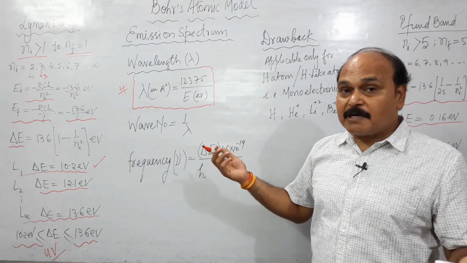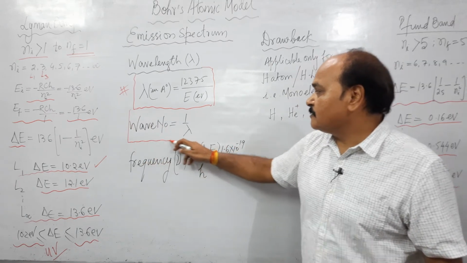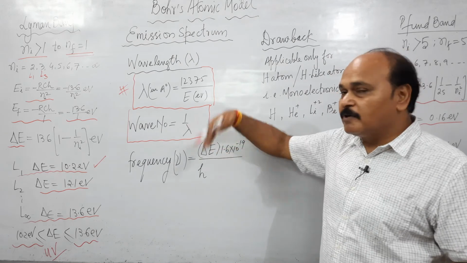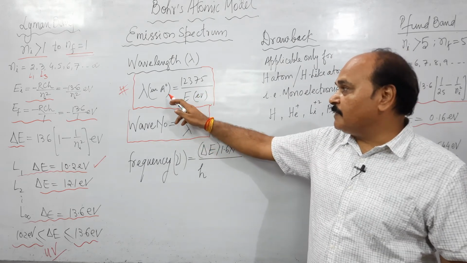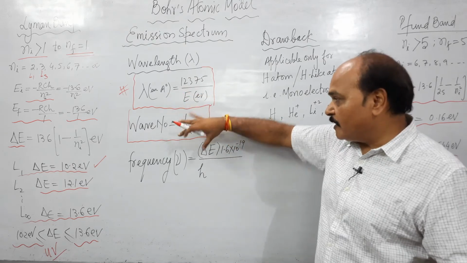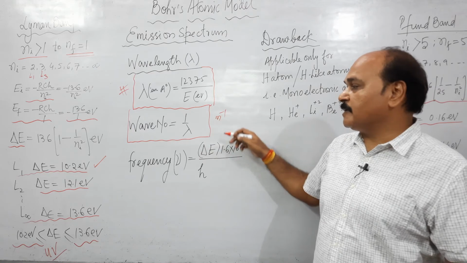If wave number is asked, what is wave number? Wave number is nothing but the reciprocal of wavelength. So if you know the wavelength, just inverse it. Remember, you have to convert this wavelength into meter before you find its reciprocal, and you will get wave number, unit is per meter.